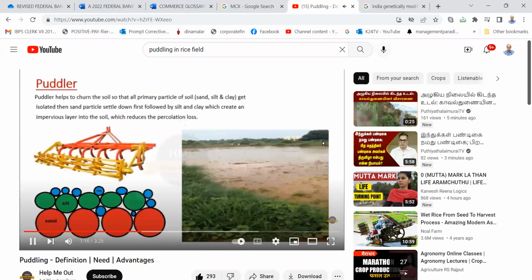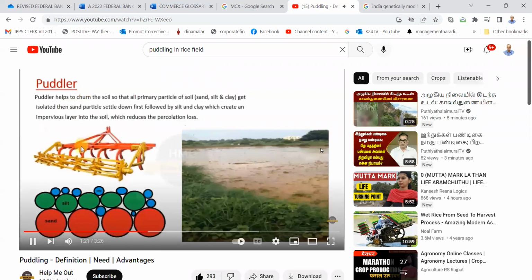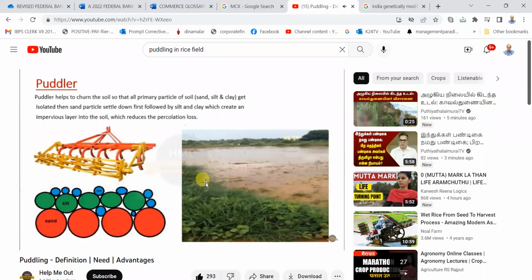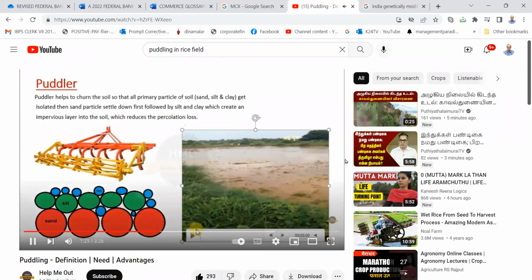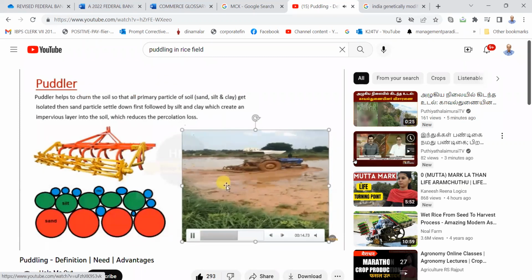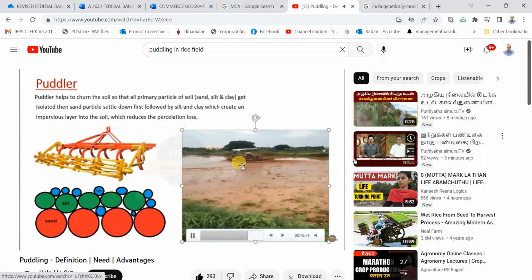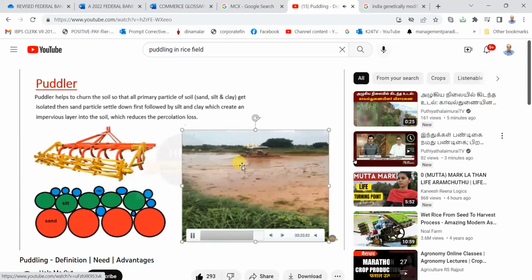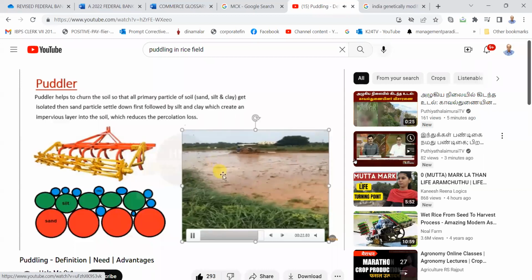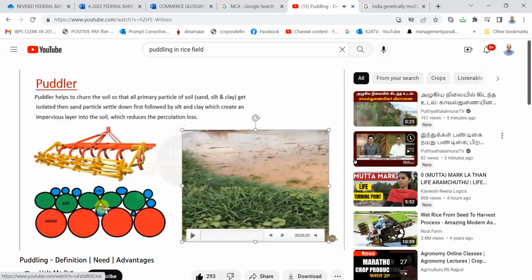The next is the puddling tool, and here you see the picture of a puddler with a cultivator, and cultivator is a tool of secondary tillage. And now see the right side. In this video you will see the puddler is helping to churn the soil. So during the puddling, all the particles of soil, that is sand, silt and clay, get isolated. And after the puddling, when the sedimentation starts, so now see this picture.